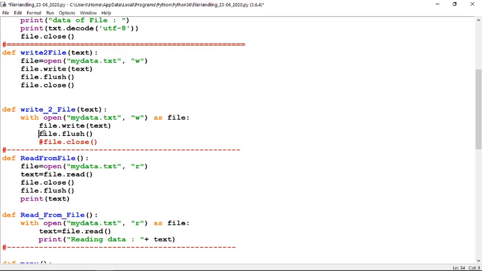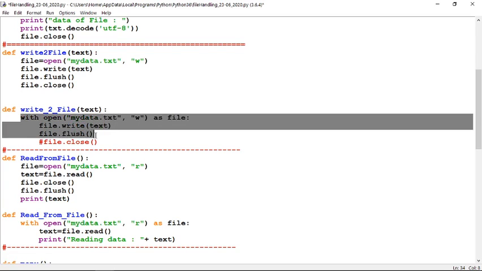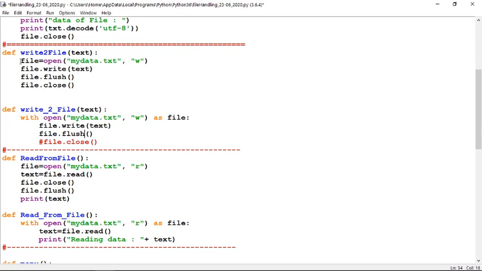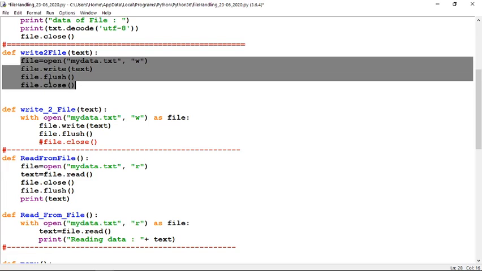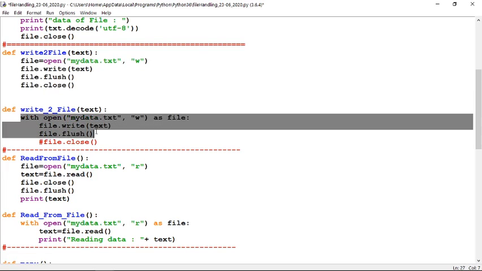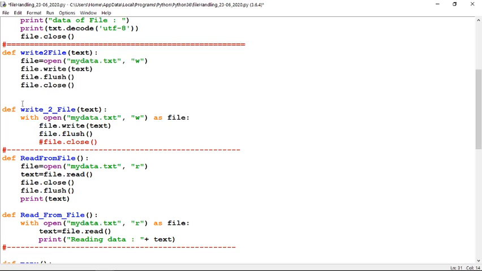So this is the simple use of with. The point is, using with, you need not care about closing files. The file is closed automatically when your block is over. That is the benefit of with. Normally with is used while handling files. The professionals are using this technique, and this is the correct and professional way. This is the writing of the file.